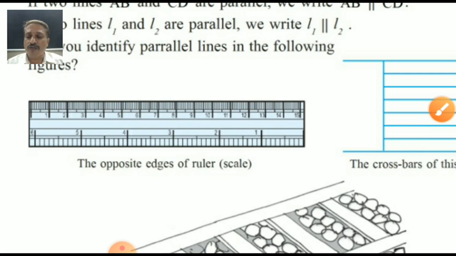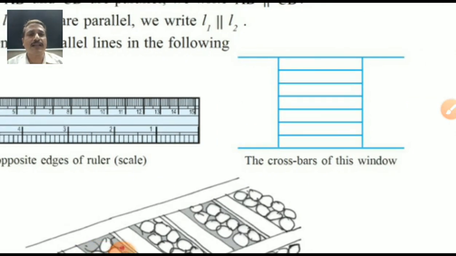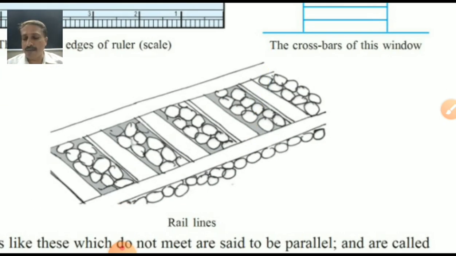Here, the crossbars of the window you are having. Yes, students, see the crossbars are there. Bars, or these are railway tracks, railway lines.